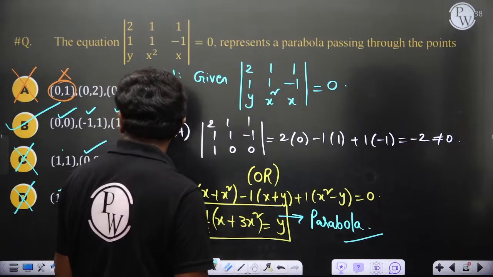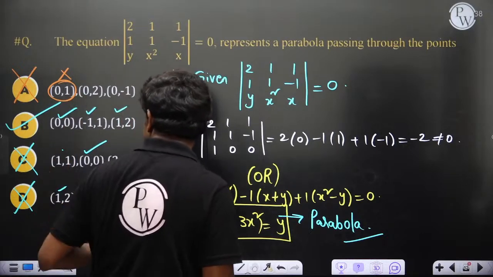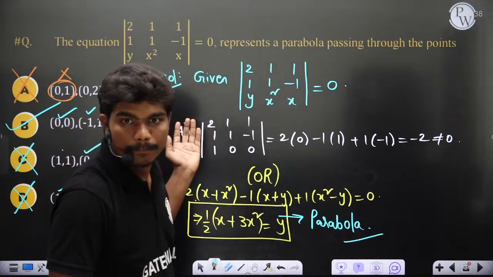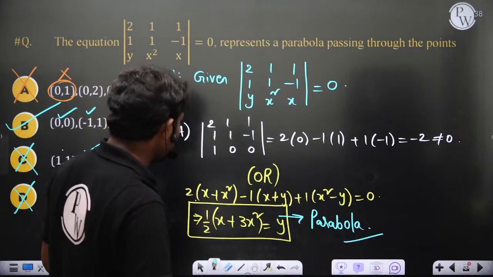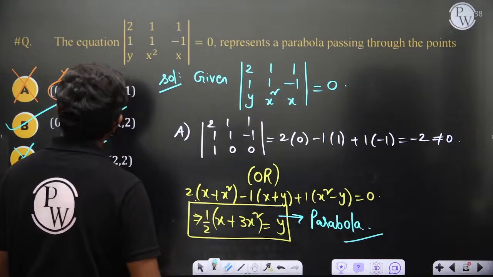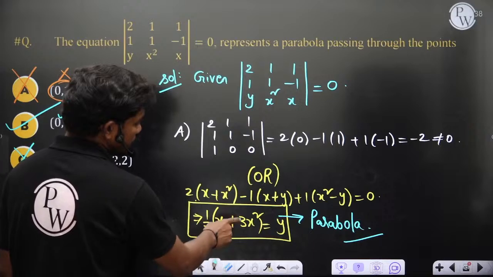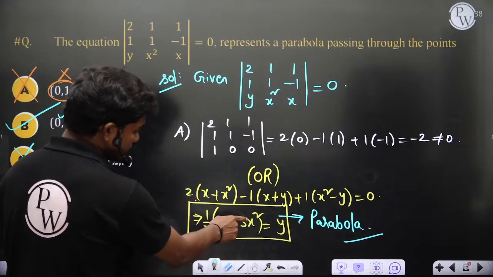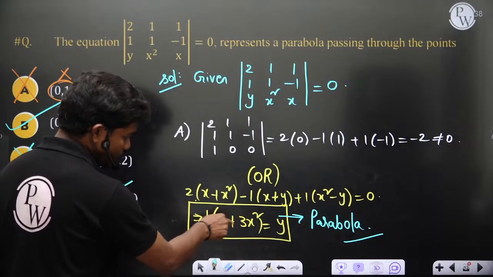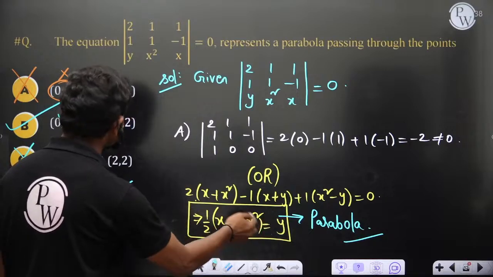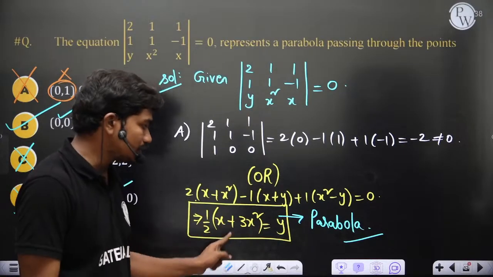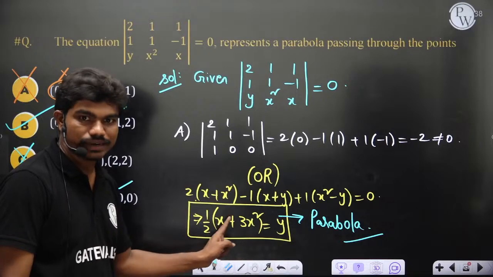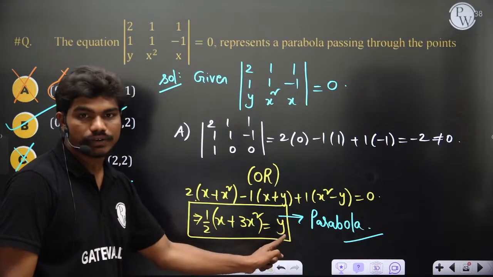In this method 2, minus 1 comma 2 will not satisfy it, because anyhow minus 1 comma 2 is not there in any of the options. Minus 1 comma 1, if you keep, then 3 minus 1, 2 by 2, if you cancel you have 1. So minus 1 comma 1 will satisfy this equation, right? Yeah, it's satisfying. You can see if you put x equal to minus 1, this turns out to be plus 3, this is minus 1, 3 minus 1 is 2, 2 by 2 is 1, and ultimately y is 1.